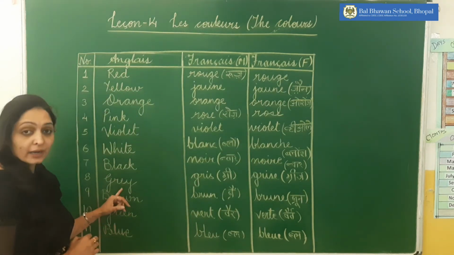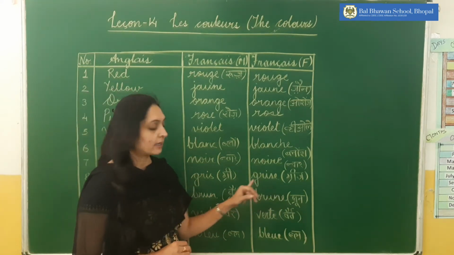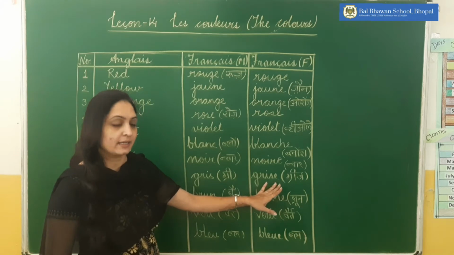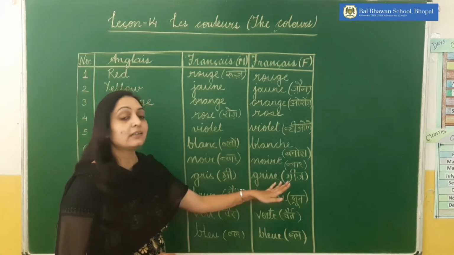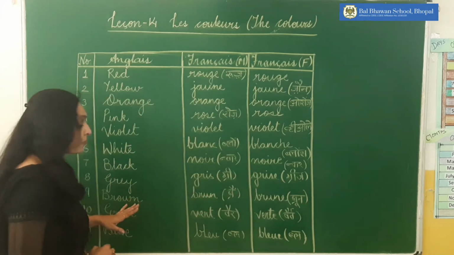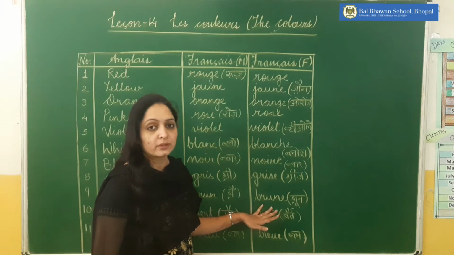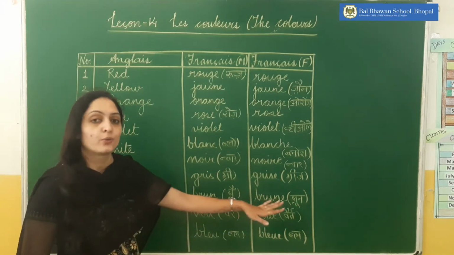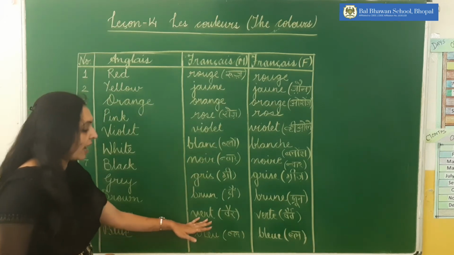Next one is grey. Grey we say gris and grise. Again we are adding an extra e here, so the pronunciation changes, gris and grise. Next one is brown. Brown we say brun and brune. Green is vert.